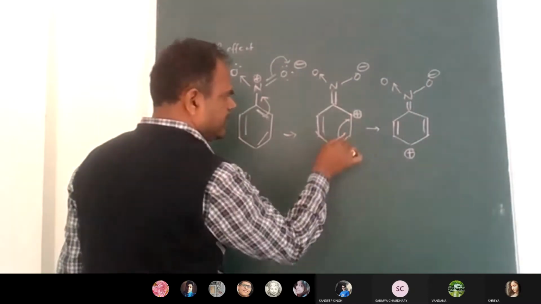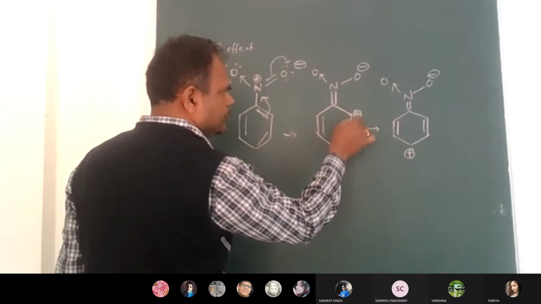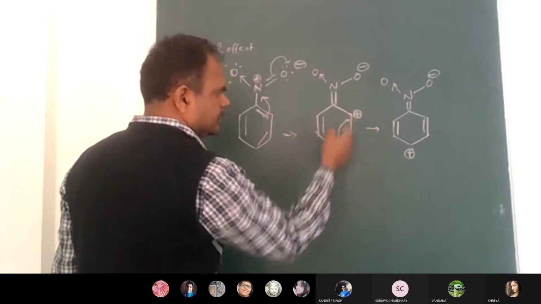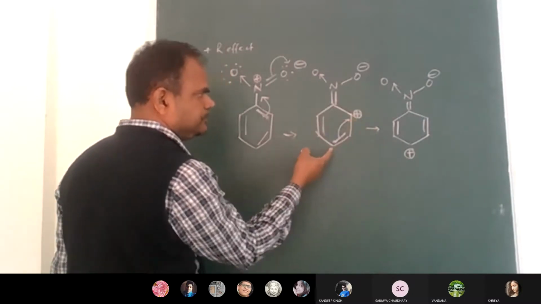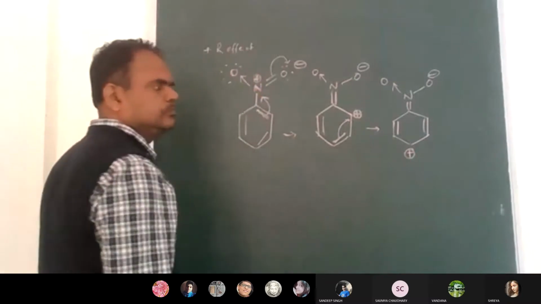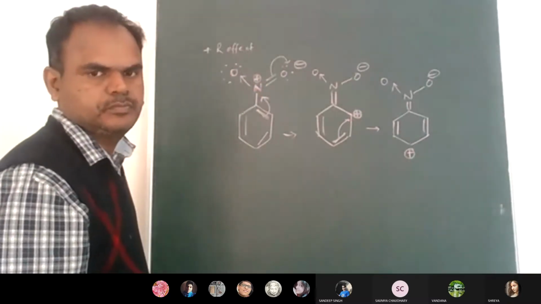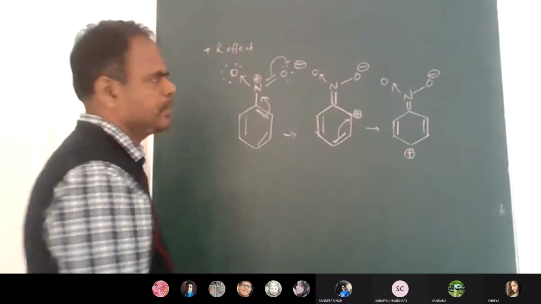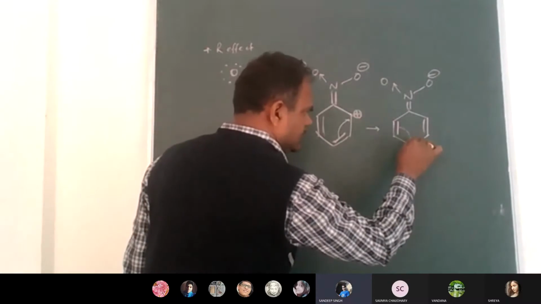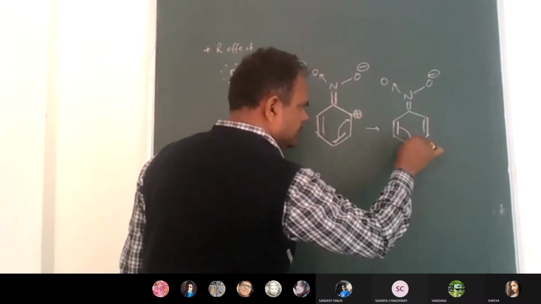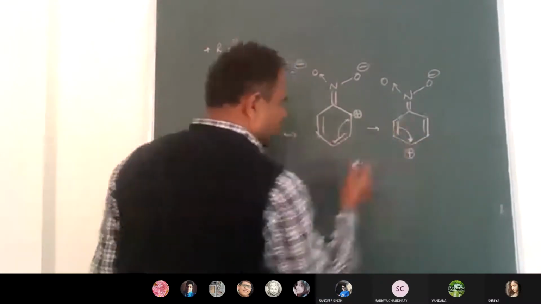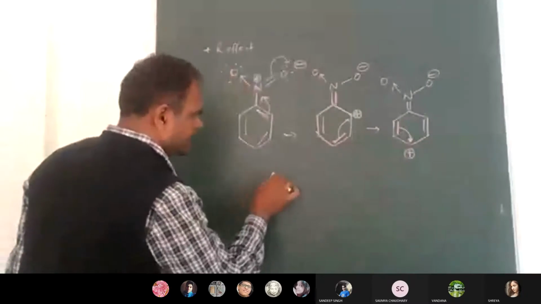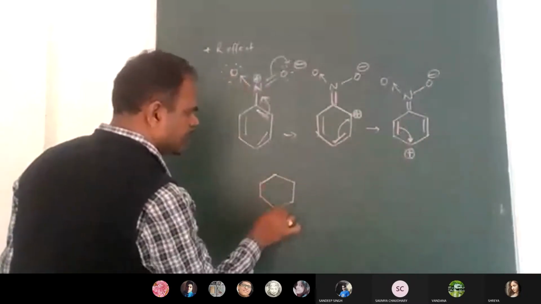If this pi bond moves here to neutralize this positive charge, then the positive charge will be here. Now this negative charge will come back here to neutralize this positive charge. Next step, tell me on which carbon will the positive charge be?